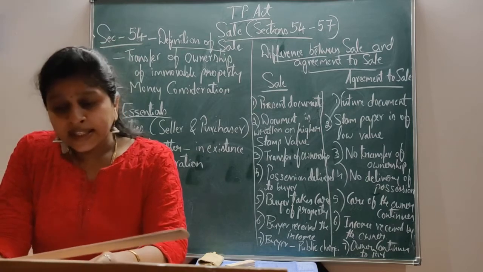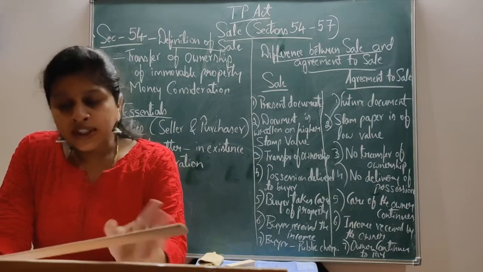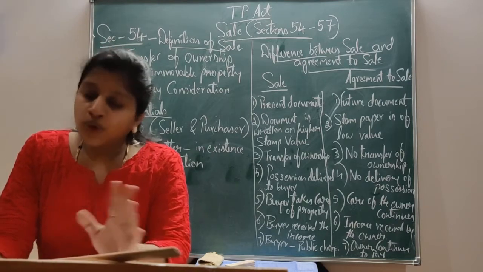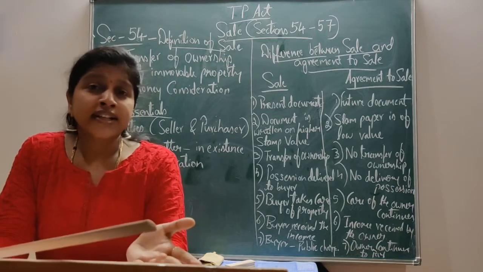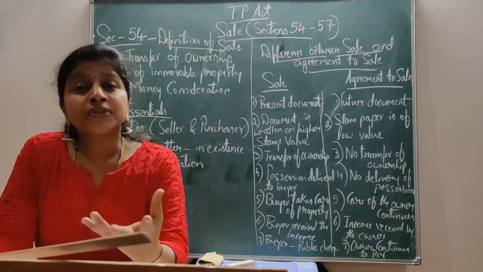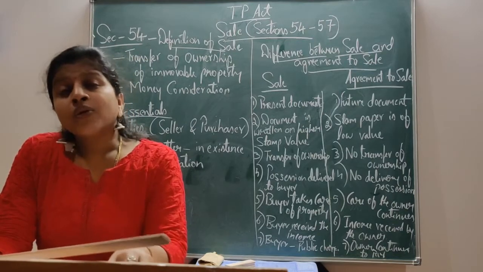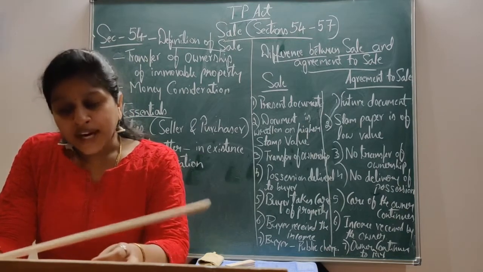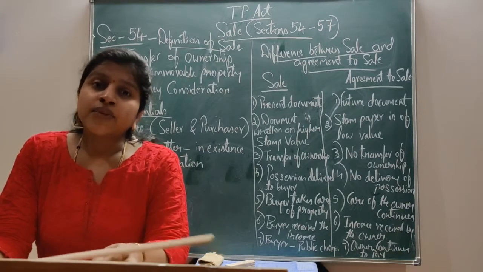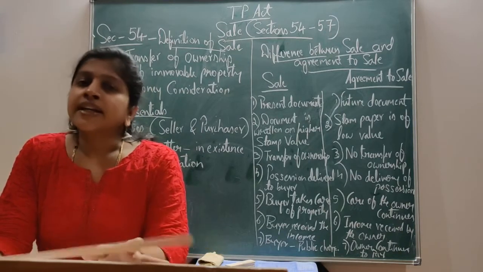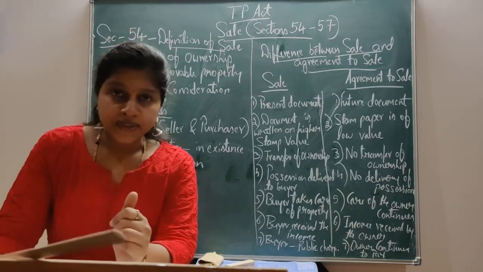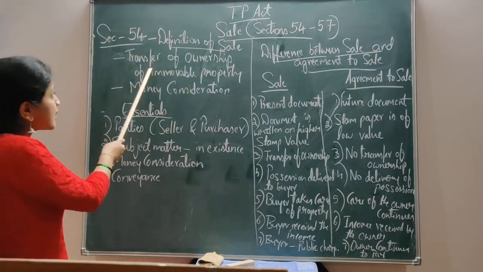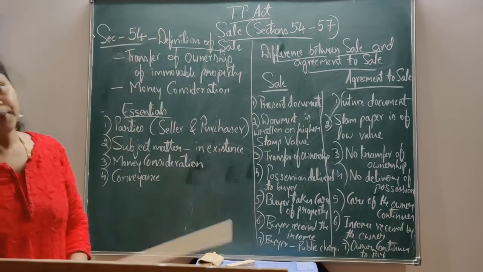Therefore, in this sale, there is a transfer of all the rights in the property. No rights will be left with the transferor. All the rights, that is the absolute right, will be transferred to the transferee. Ownership means a bundle of rights, that is rights and liabilities of the property. That is the first element, transfer of ownership of immovable property.